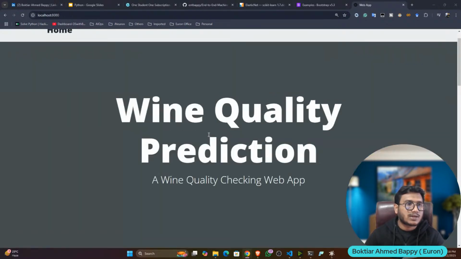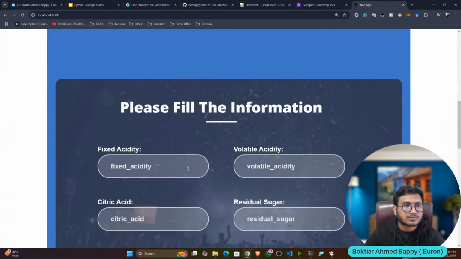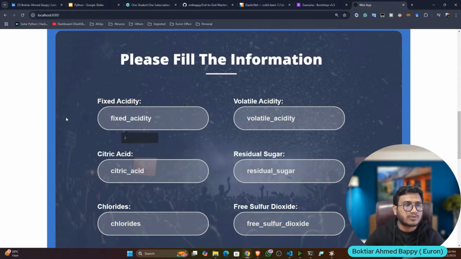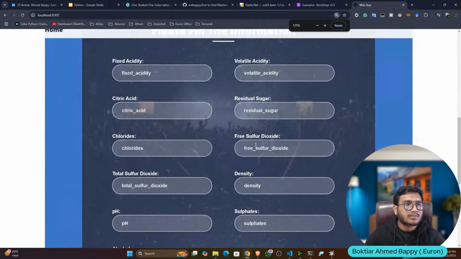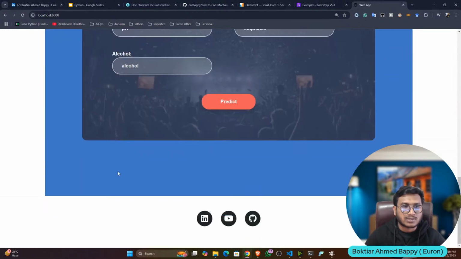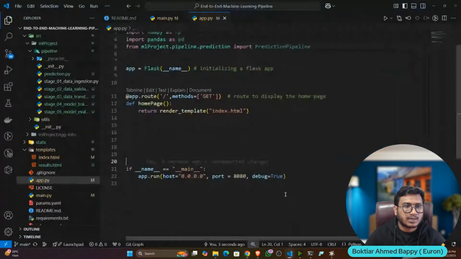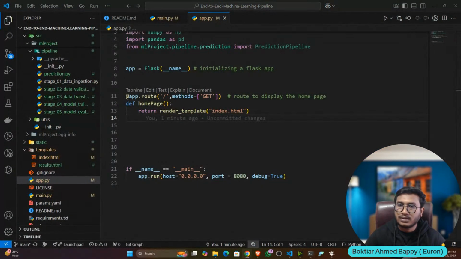Okay, like that. So guys, this is the web application. Okay, wine quality prediction. And here the user will get one form, input form. Okay, so inside the input form they will pass the values like fixed acidity, volatile acidity, citric acid, residual sugar. Okay, then they will click on the prediction button and they will get the prediction. Okay, now let's write the prediction functionality. So I'll open up my code and here I will mention another route.